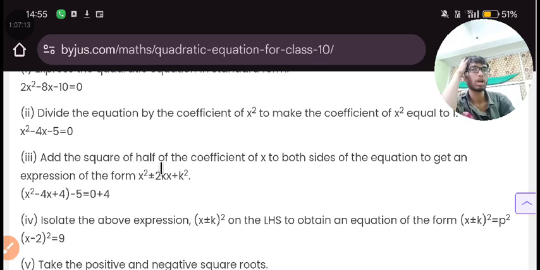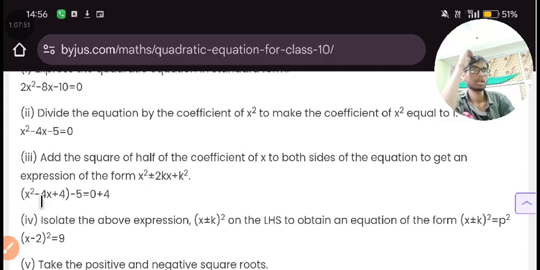Add the square of half of the coefficient here: x square plus 2k plus k square, minus 5x. x square minus 4x, so 4x is the perfect square of 2 to the 4: x square minus 2 to the 4x and 2 to the 4.